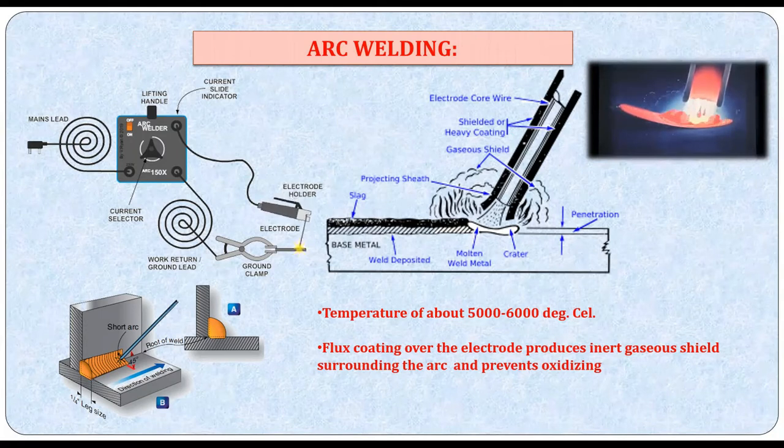Okay, that's very, very important. You can also use filler metal as an additional material to fill the gap and try to get a better joint. Now you can see the arc welding setup here.